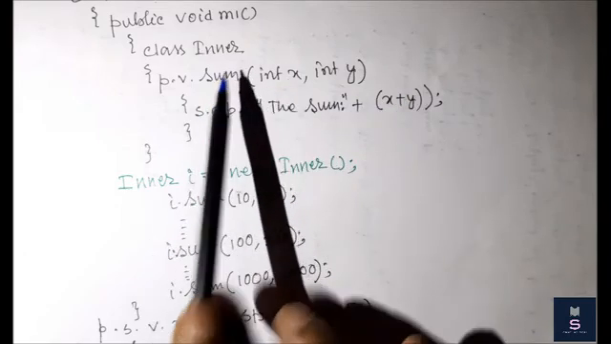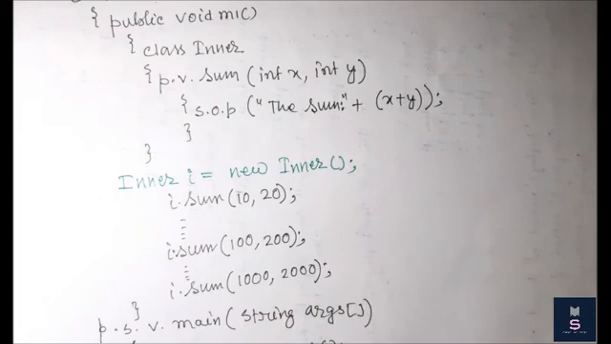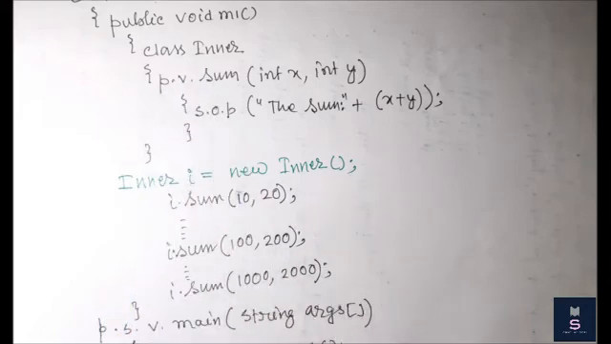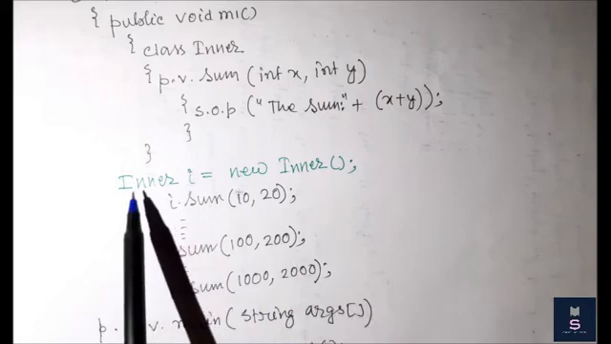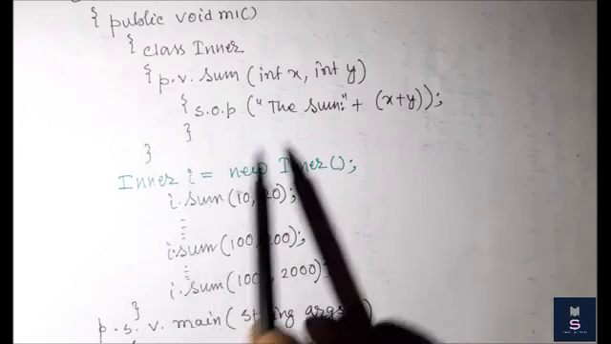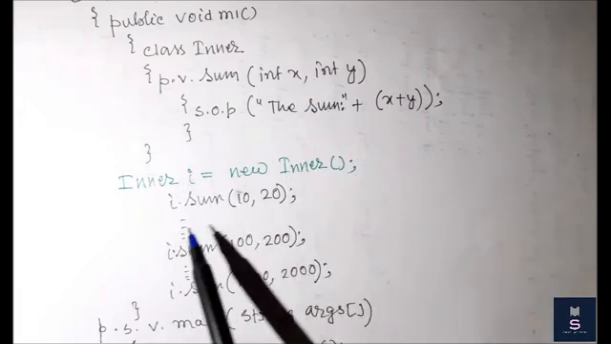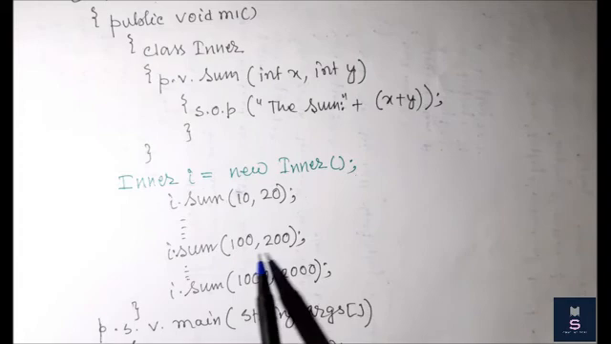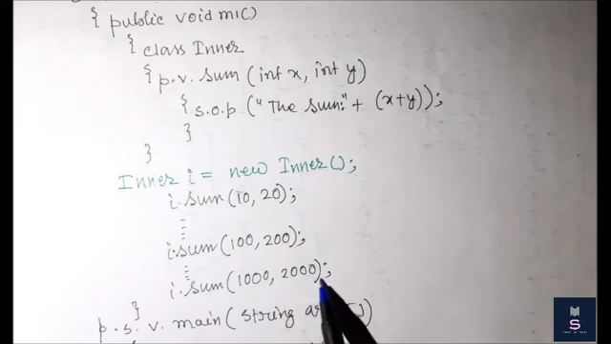As I already showed in my previous lecture, whenever we want to access an inner class, we have to create the object within this class. So within this instance method, I have declared the instance of the class Inner: i equal to new Inner. Through this object I can access the method, so i dot sum 10 comma 20, then after several lines of code, i dot sum 100 comma 200, then i dot sum 1000 comma 2000.